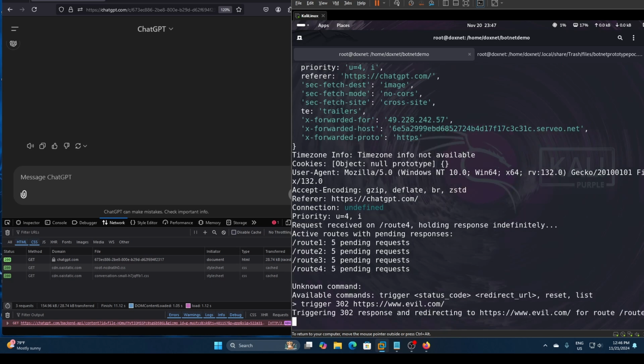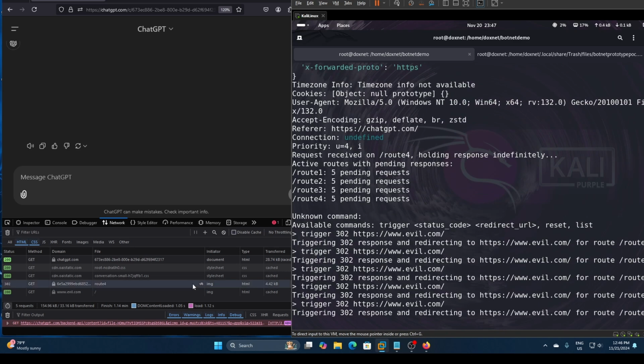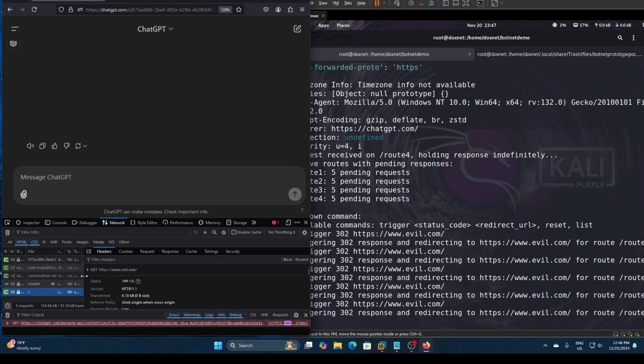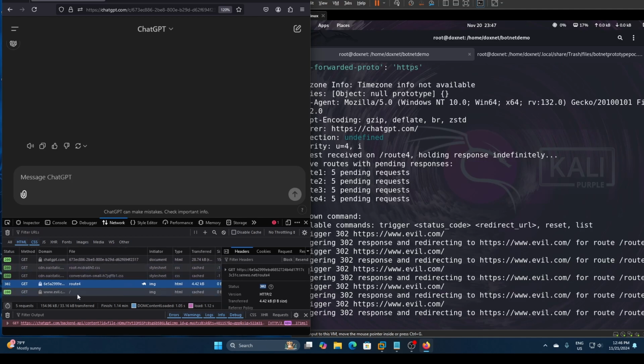So if we trigger that, we need to trigger it 5 times because we have 5 pending requests. Okay, the last time, and we got the request. We can see the route 4 got sent. It makes a redirect, and then it also makes the ChatGPT client send the request to evil.com. You can see from here that's the network tab of the ChatGPT client.